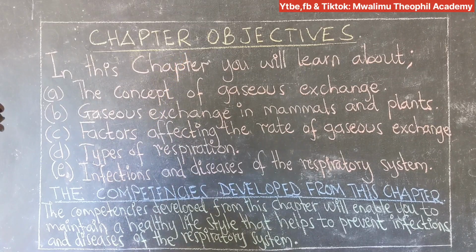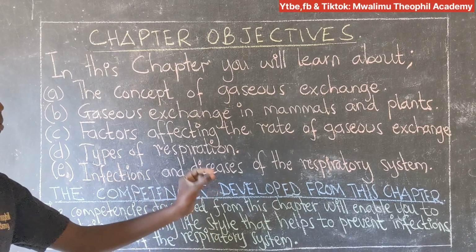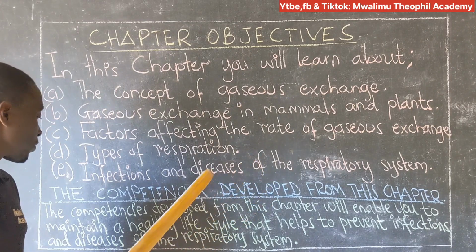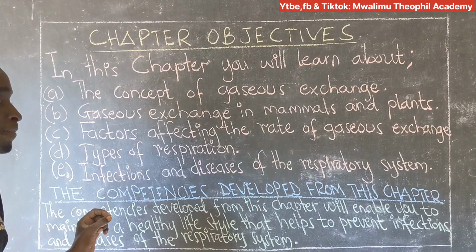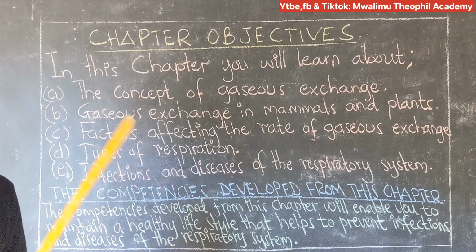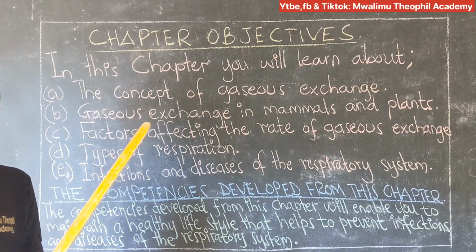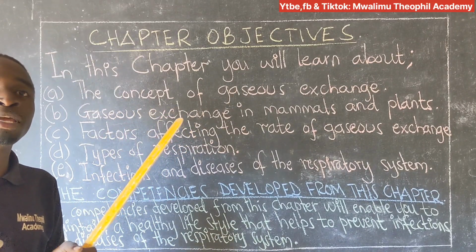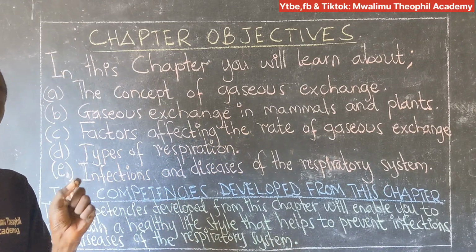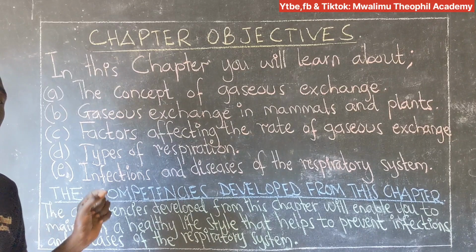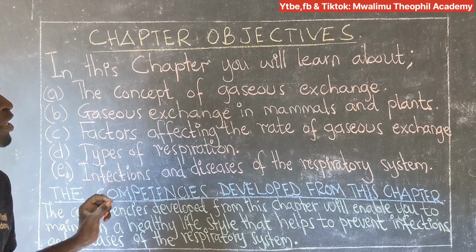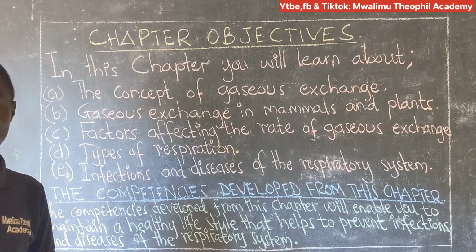Apart from chapter objectives, we also have the competencies developed from this chapter. We are told that the competency developed from this chapter will enable you to maintain a healthy lifestyle that helps to prevent infection and diseases of the respiratory system. Now, we expect that a learner will have the ability of maintaining a healthy lifestyle so as to prevent the infections and diseases concerned with the respiratory system after he or she has learned well the whole content from the topic of gaseous exchange and respiration.